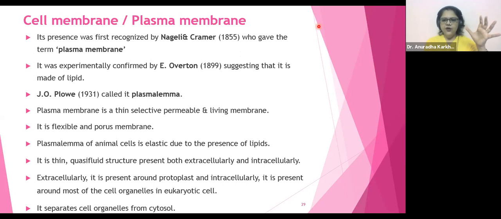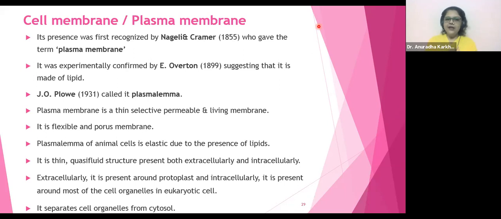Okay, got it? It will depend on that particular molecule which wants to enter. Is it good? Is it bad? ठीक है? Okay. So that is how this is going to be selective.